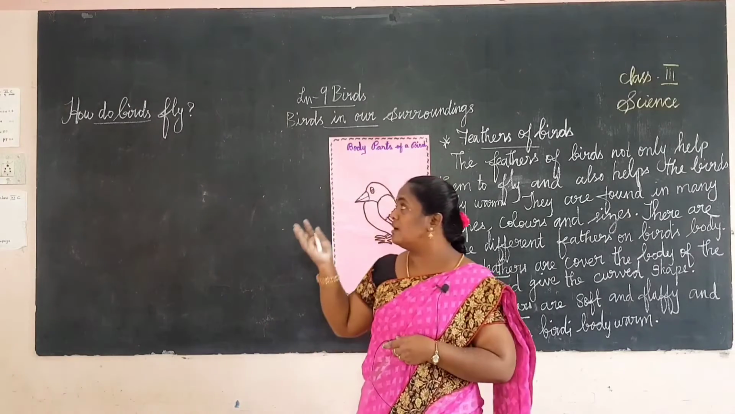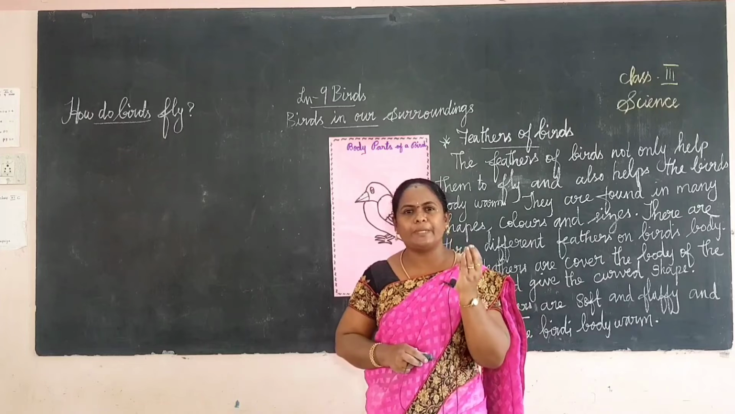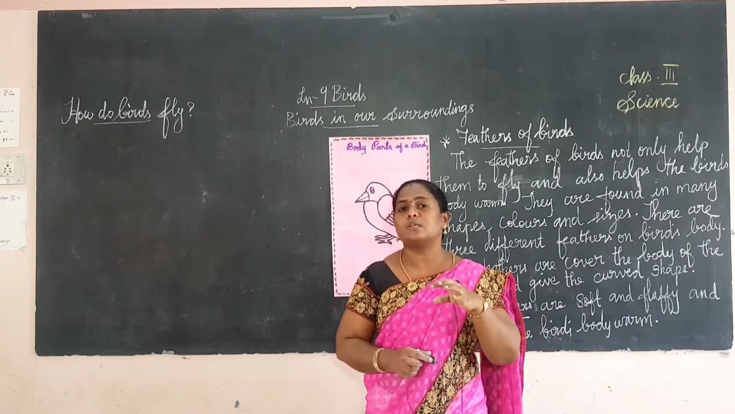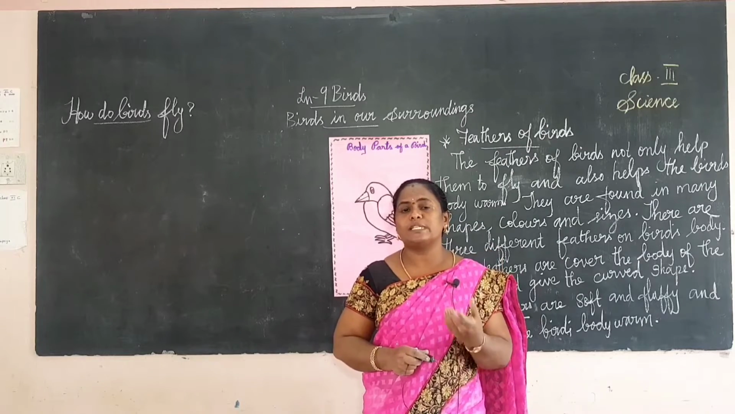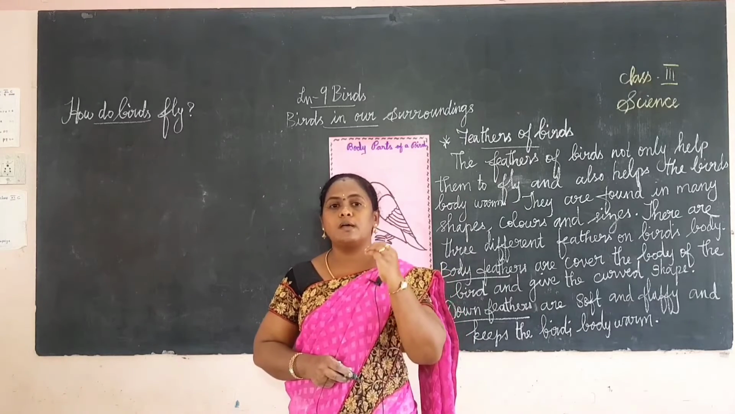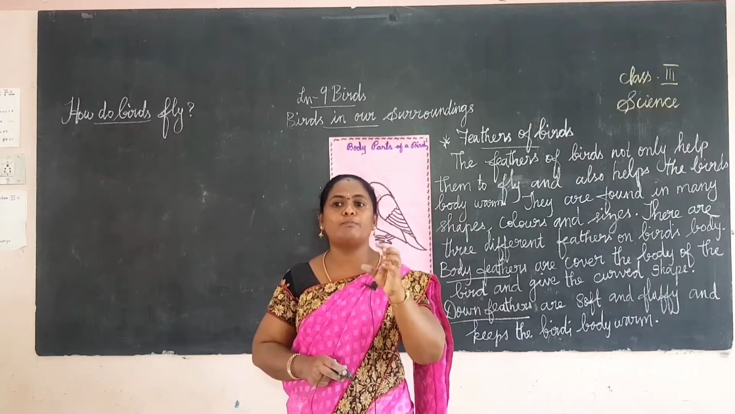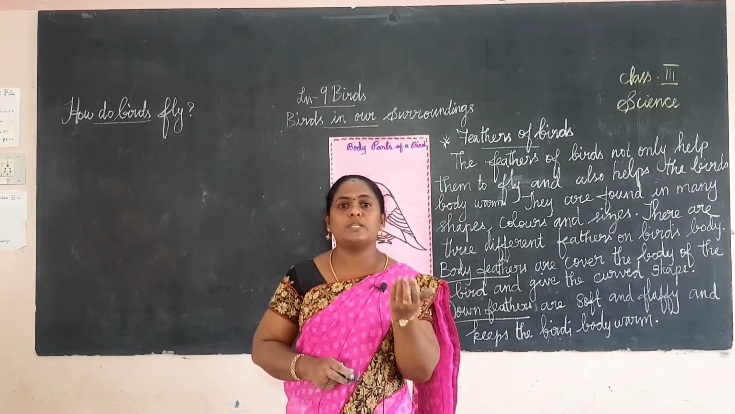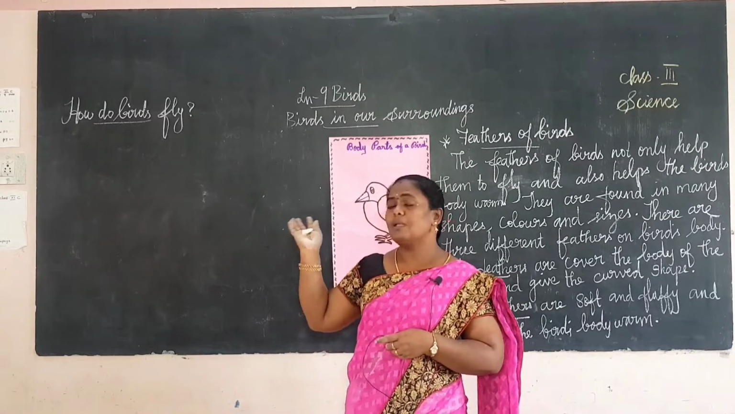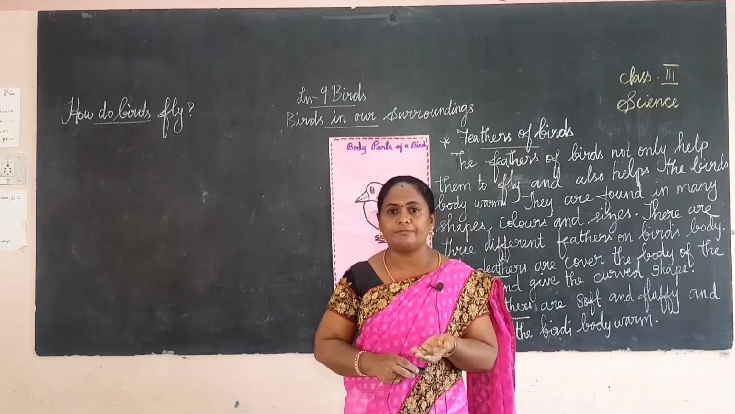The next one is that birds have hollow bones. Hollow means empty. Inside the bones of human beings and animals there is bone marrow, but a bird's bones are hollow, filled with air. So these are called hollow bones. So birds fly using their wings. The wings are covered with feathers.